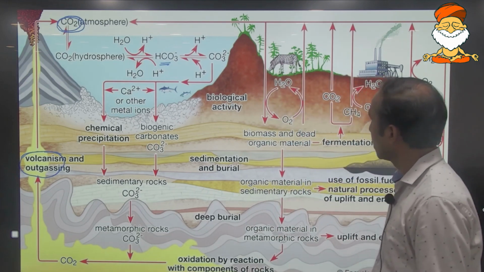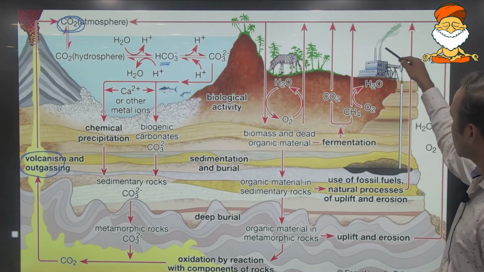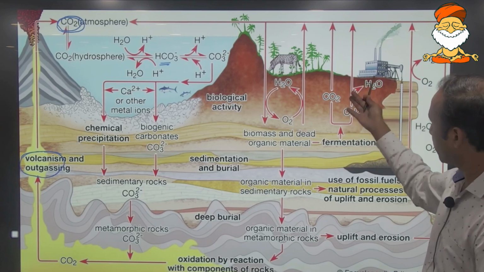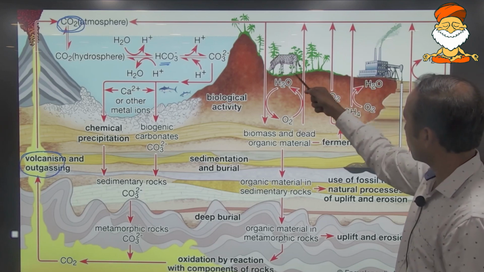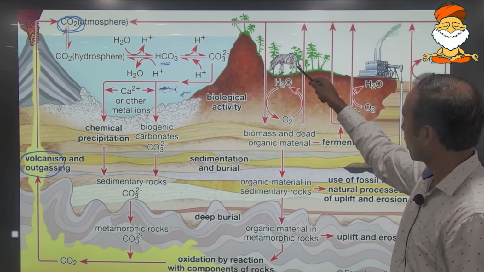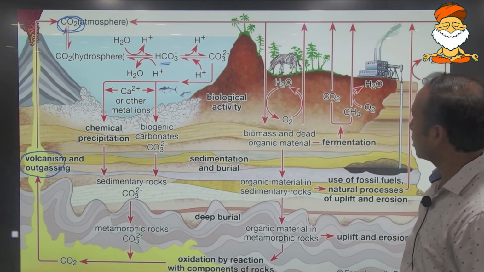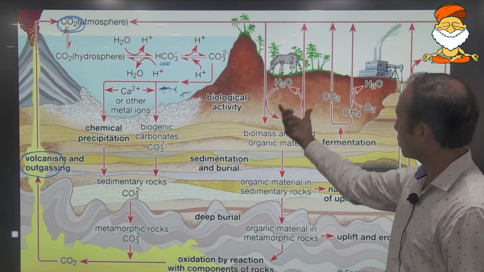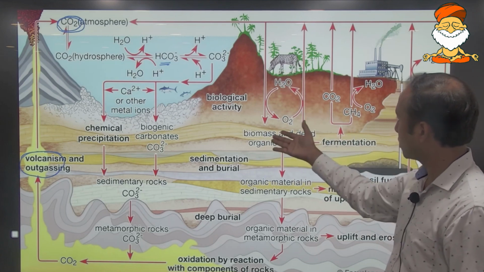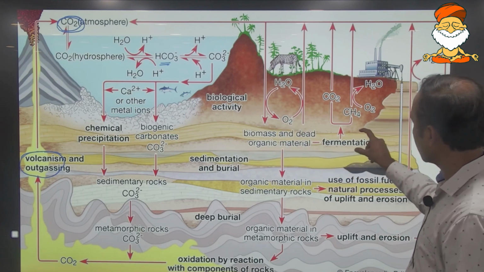Okay, now carbon dioxide can be released into the atmosphere through human activities. Carbon dioxide can be released into the atmosphere through the divergence of plate tectonics. Carbon dioxide will also be released into the atmosphere through the respiration process. And carbon dioxide, through these living organisms, can form part of the biomass, that is photosynthesis. Okay, and when the biomass becomes dead, the dead organic material, again the decomposing bacteria will act upon it,